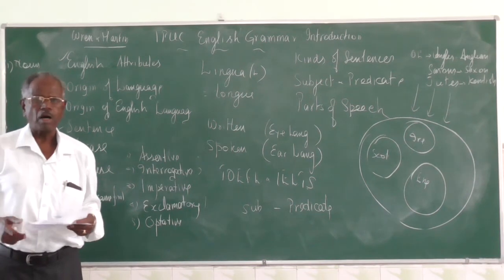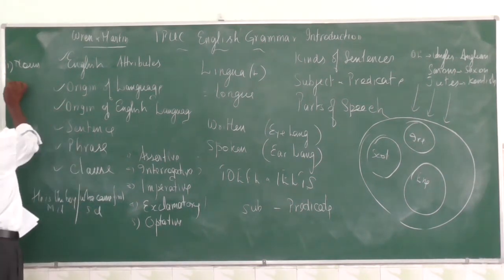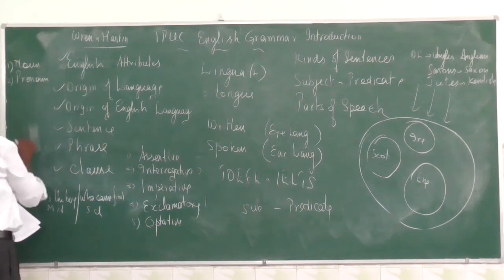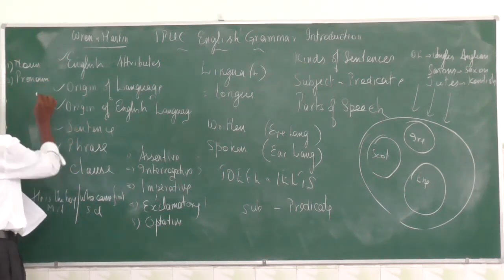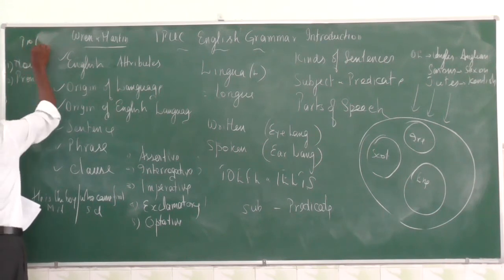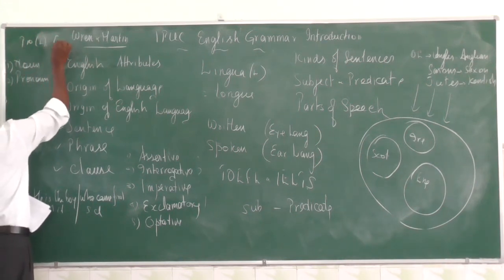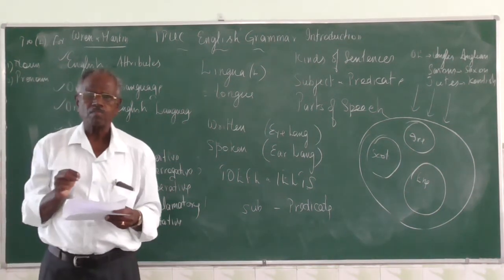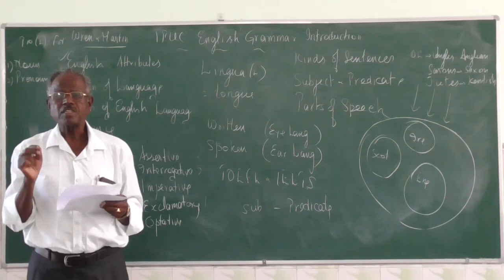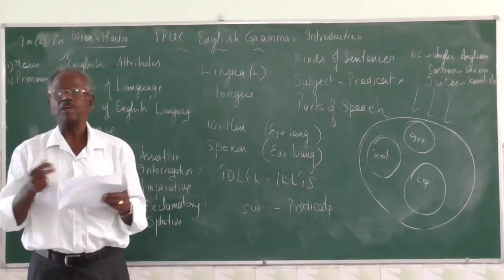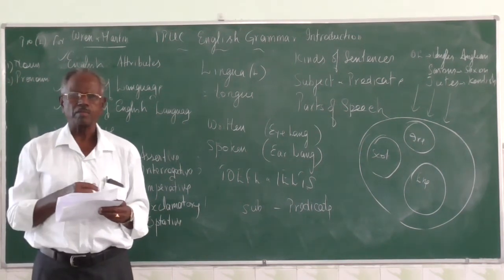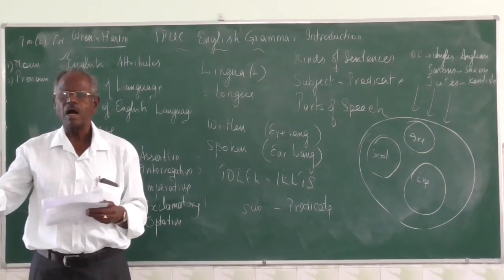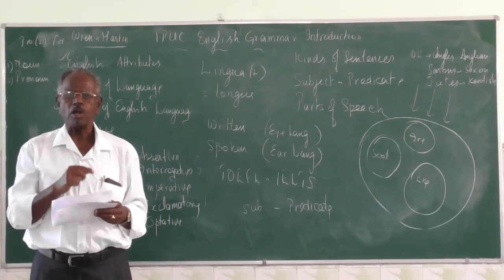Second is pronoun. See, in Latin, pro means for. Pro means for. It is a word used instead of a noun, in place of a noun. Ravi is a student. Then he studies hard. So he is a pronoun.